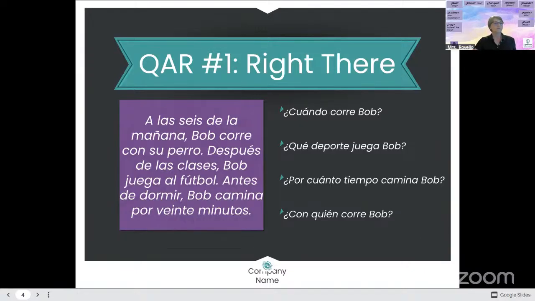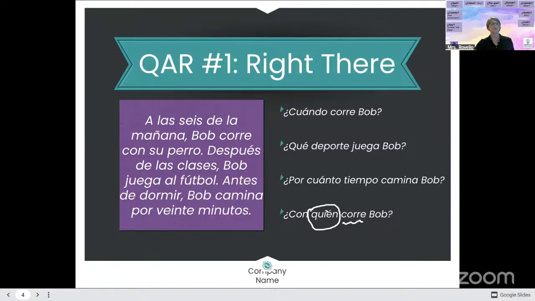Okay, so let's take a look up here, you guys. If you said con su perro, you're absolutely right. So let's see, how did we come up with this? Well, we cheated and we looked behind me and we figured out that quién means who, right? Or on a different day, you would look in the resource library at your question words to help you. So with whom does Bob do this action?